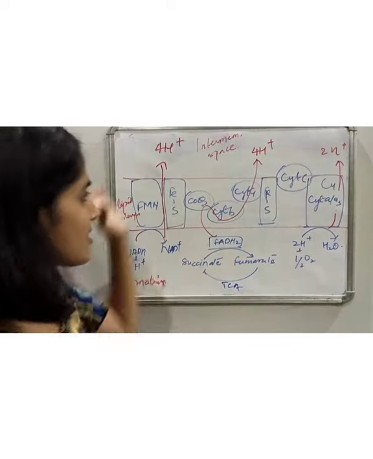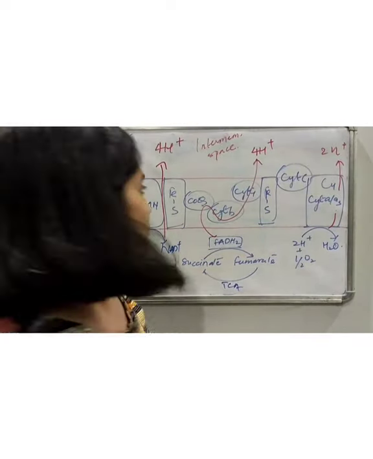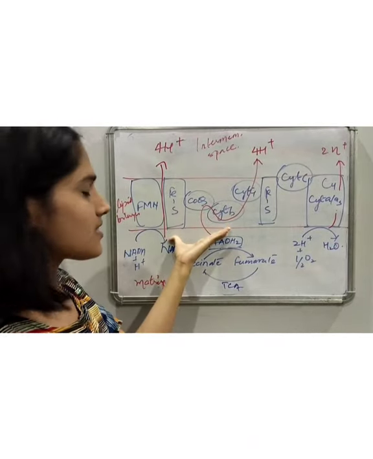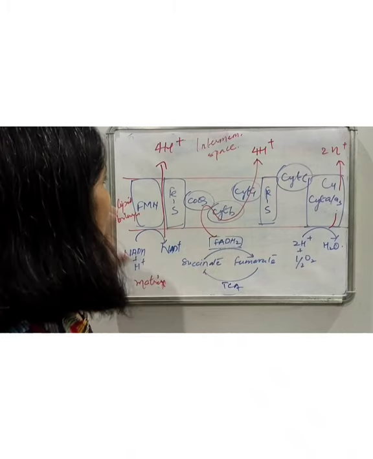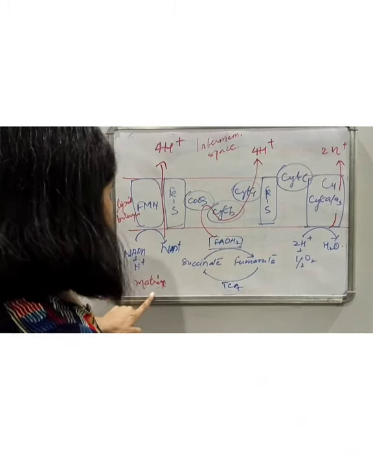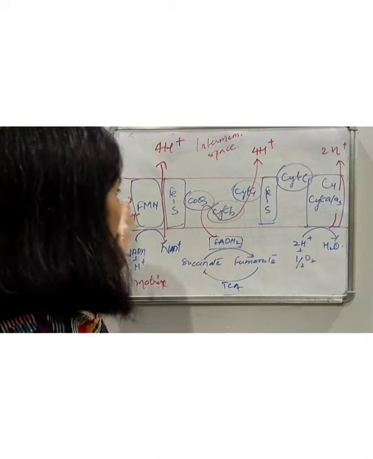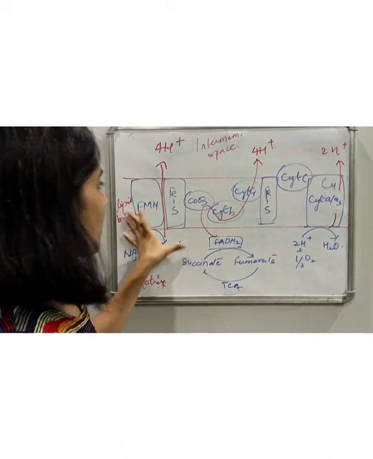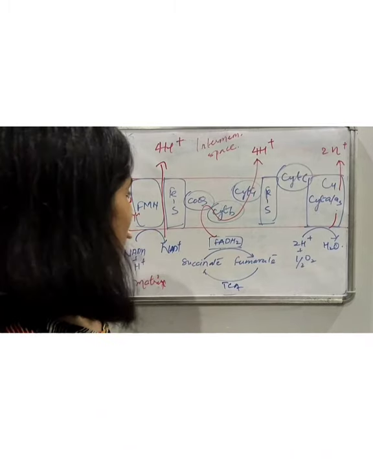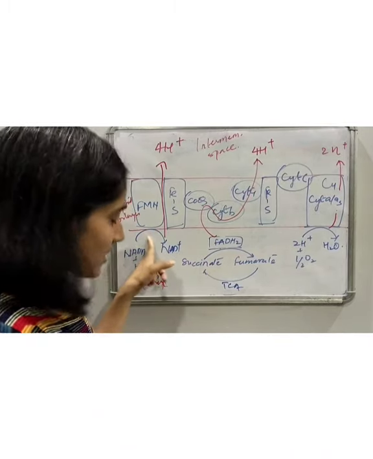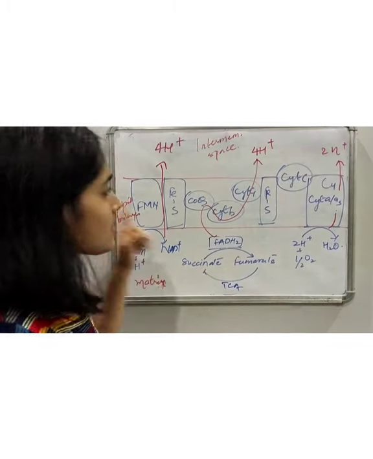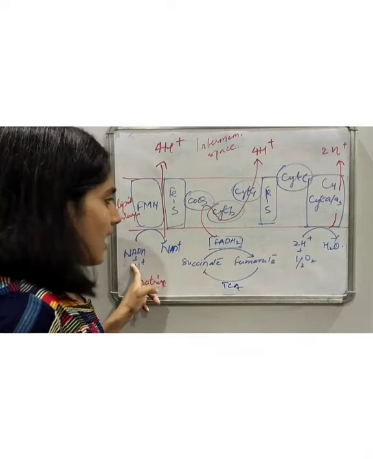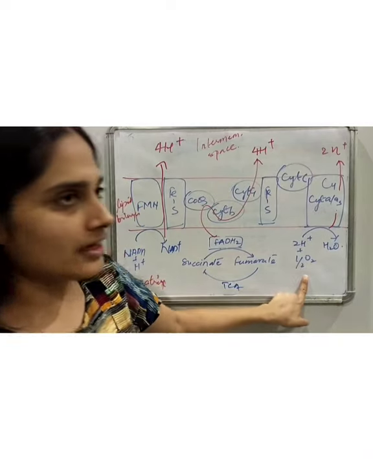Now this is the electron transport chain. This is the lipid bilayer present in the inner mitochondrial membrane, this is the intermembrane space, and this is the matrix. These are the various coenzymes and molecules present in the lipid bilayer, which carry the electrons in a stepwise manner from NADH ultimately to oxygen.